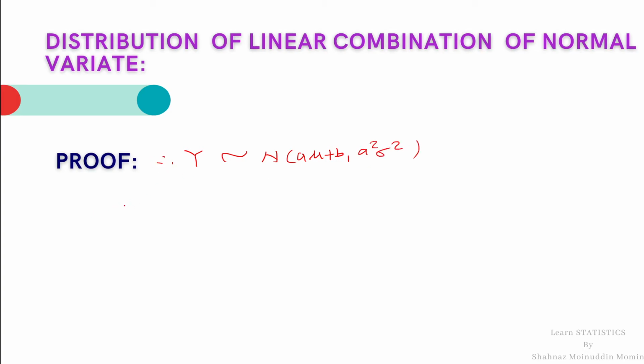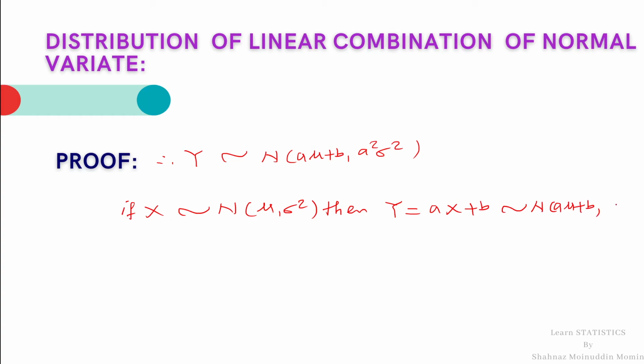Hence, if X follows a normal distribution with parameters mu sigma square, then its linear combination must follow a normal with parameters a mu plus b and variance a square sigma square. Hence the result. This is the result of linear combination of a normal variate.